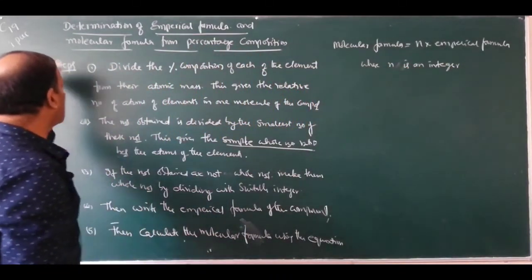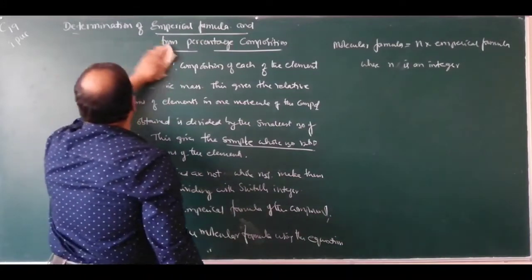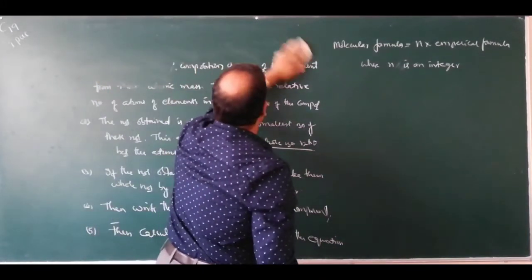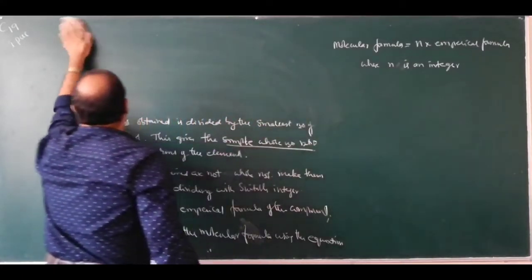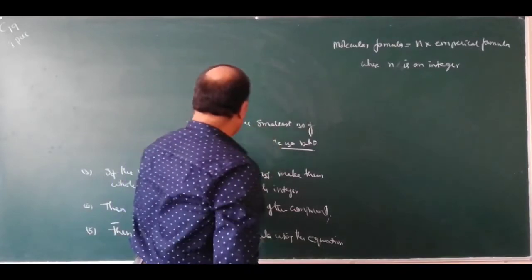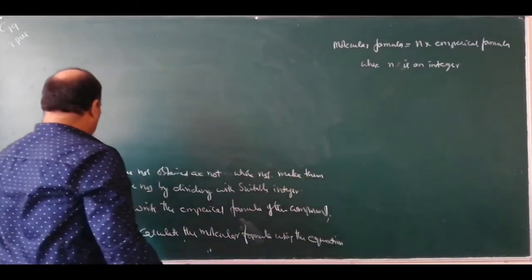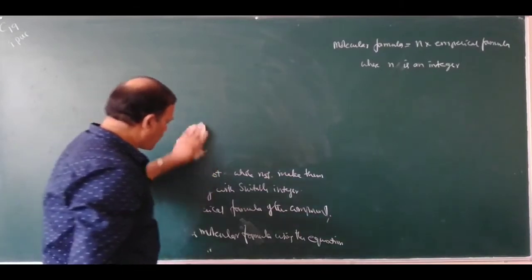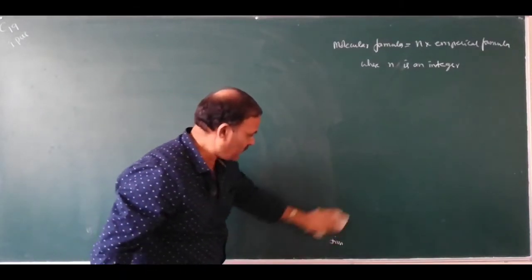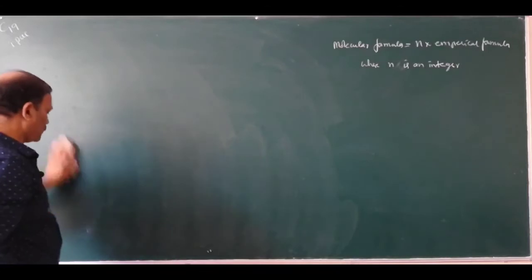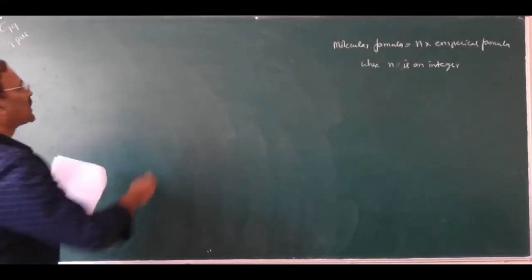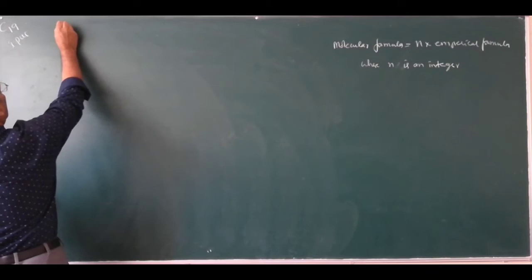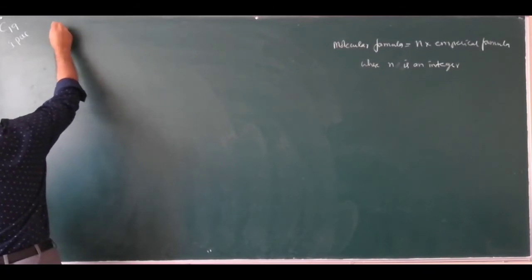So these 5 steps are involved in the determination of empirical formula and molecular formula. These are better understood if you work out problems, and these problems are really important from your examination point of view. So write this problem; these problems are very important.